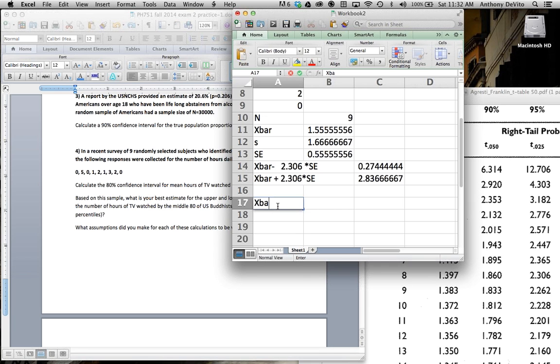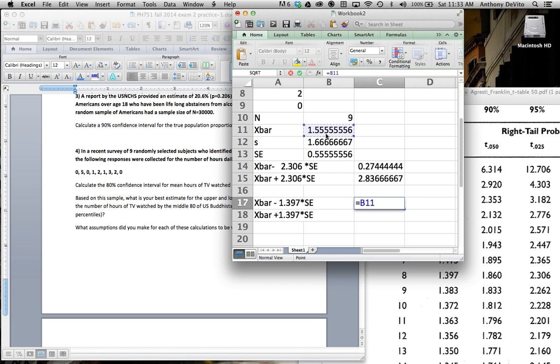So it's going to be x bar minus 1.397 times the standard error, and x bar plus 1.397 times the standard error. Okay, what's that going to be equal to?